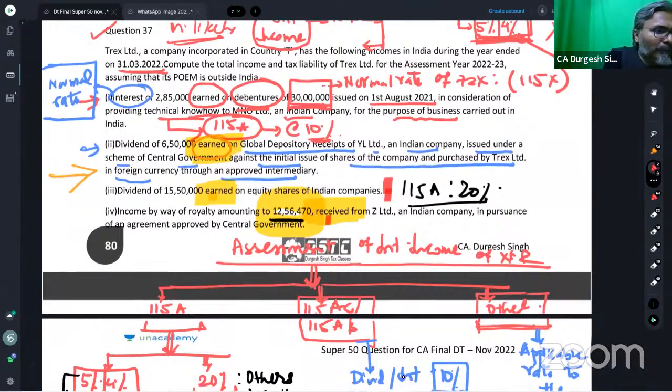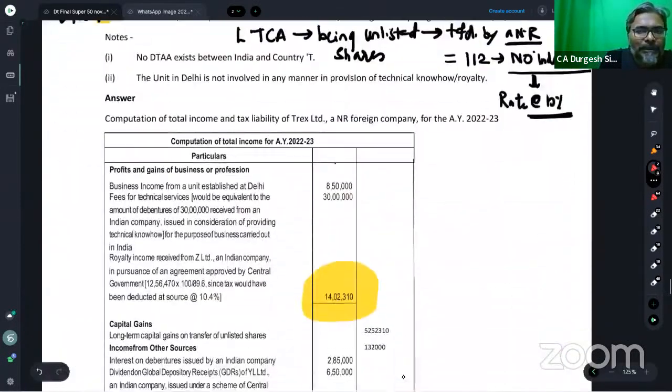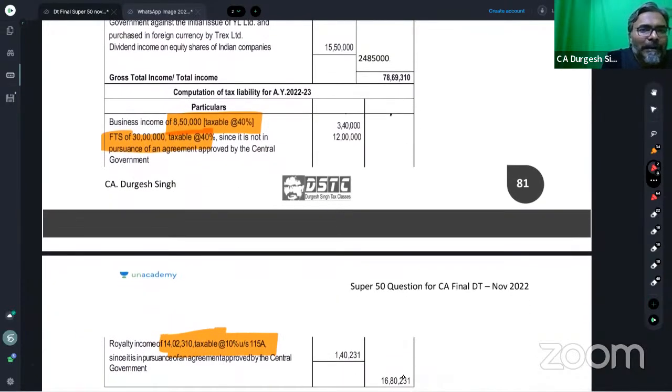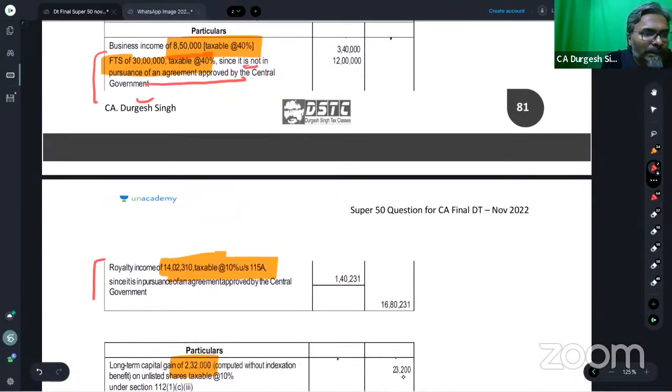All of you, for the FTS income, be careful. I just want you to read a couple of things very carefully. ICAI solution. You need to respect the ICAI solution, students. For FTS, they are saying it is not pursuant of the agreement approved by the central government. For royalty, they are saying in pursuance of the agreement approved by the central government.